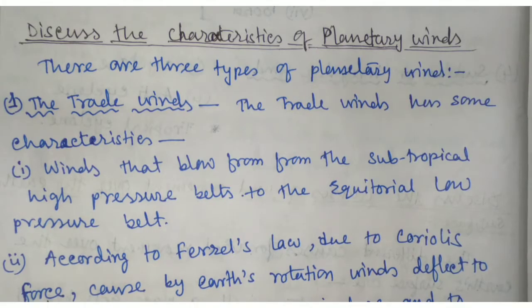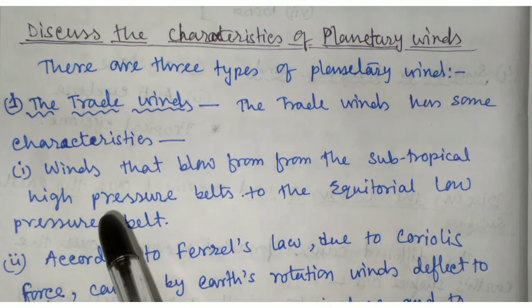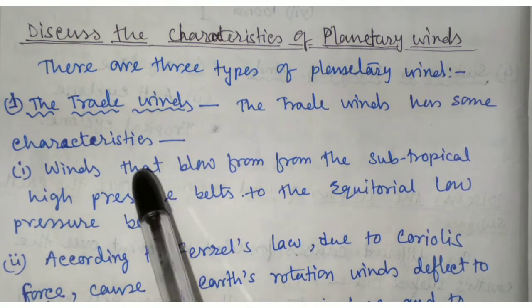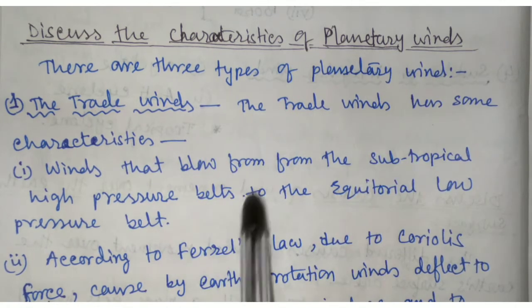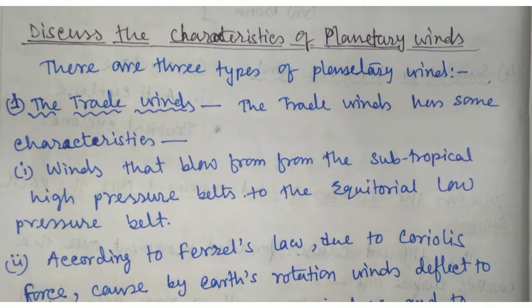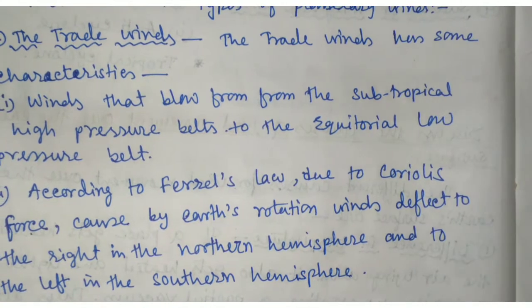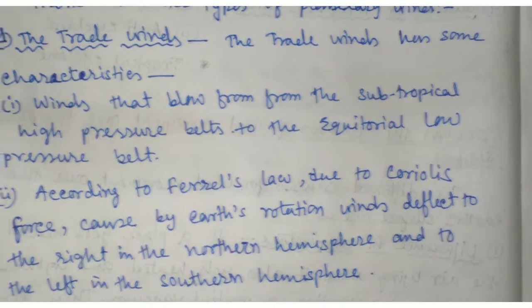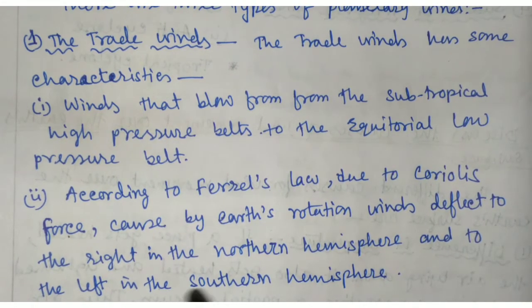We know the planetary winds are of three types: trade wind, polar wind, and westerly winds. Now, trade wind. The trade wind has some characteristics. Number one, winds that blow from the subtropical high pressure belt to the equatorial low pressure belt. Number two, according to Ferrel's law, due to Coriolis force caused by the earth's rotation, they deflect to the right in the northern hemisphere and to the left in the southern hemisphere.